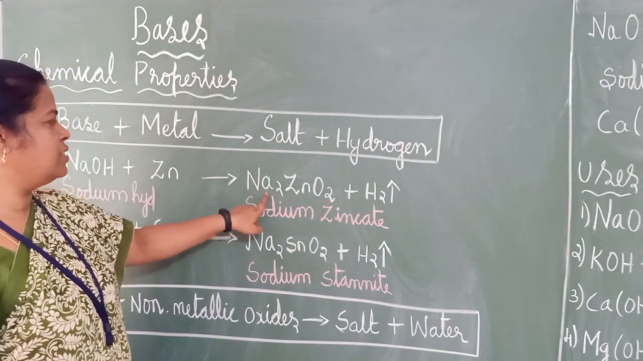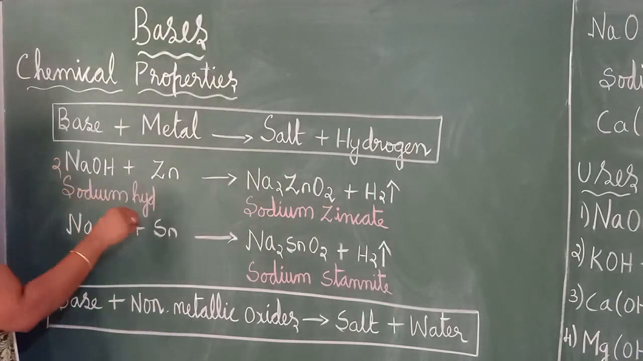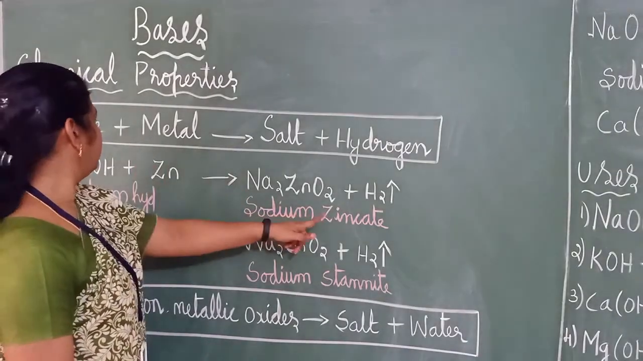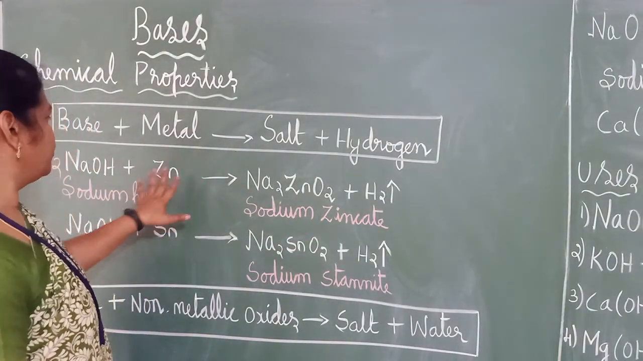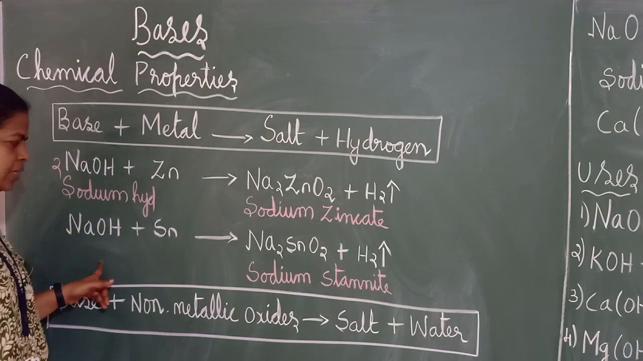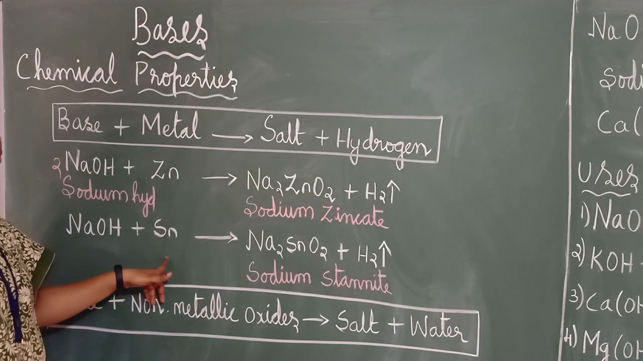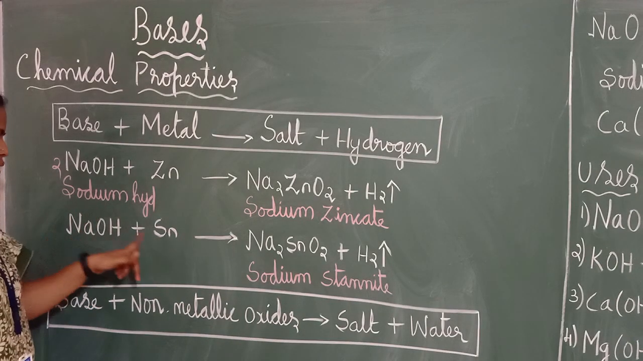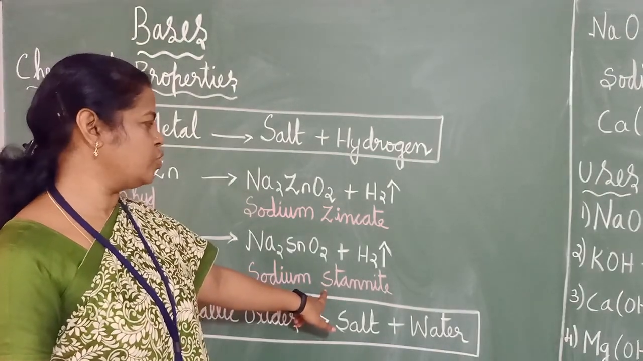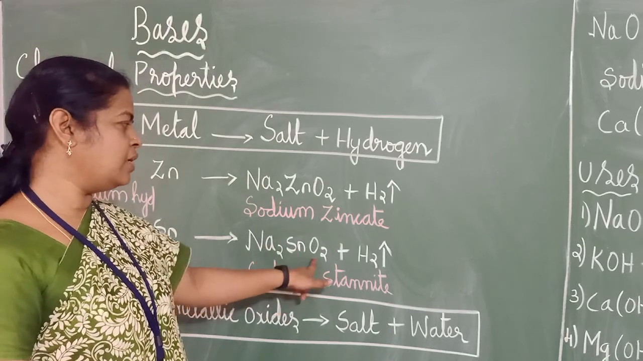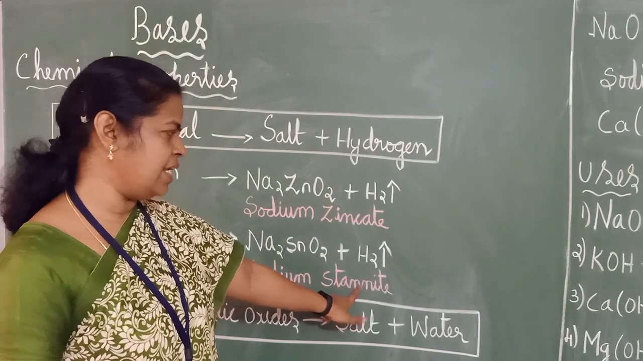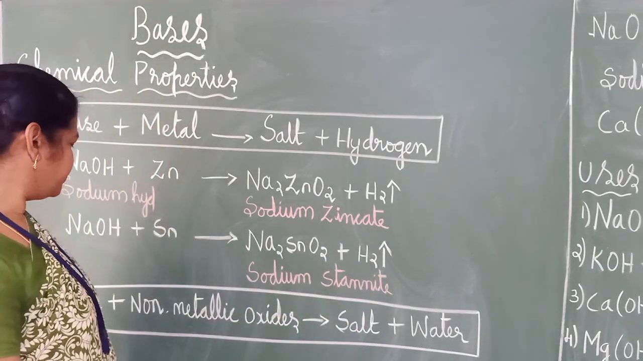Shall we balance it? See here, sodium 2. So, I will put 2 here. Oxygen 2. So, this is okay. Zinc nothing. H2. So, it is balanced, correct? So, first one is sodium zincate. The next one is same way sodium hydroxide plus tin, Sn, stannum. So, sodium hydroxide plus tin gives sodium stannite. See, this is also a new compound. Na2SnO2 is sodium stannite plus hydrogen gas will be released.